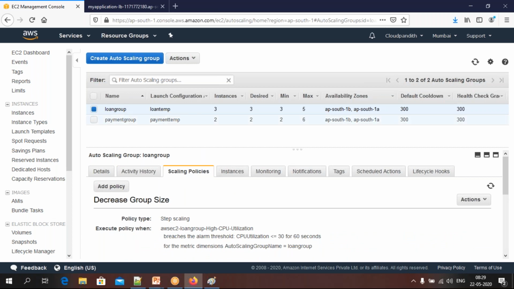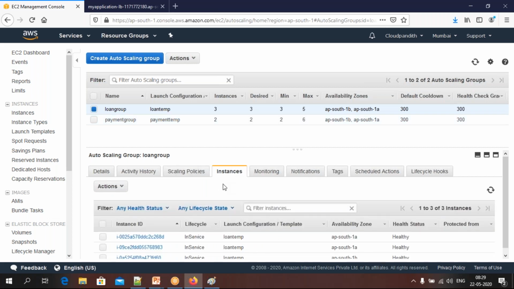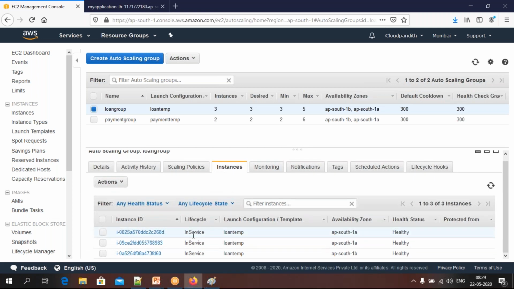in this loan group, how many servers are running? Maybe what happens, auto scale out will happen, scale down will happen, some servers will be terminated, some servers will be launched. But you want to check the servers which are active, which are running. Click on this. You can see these are the servers which are in service. These are healthy, friends.